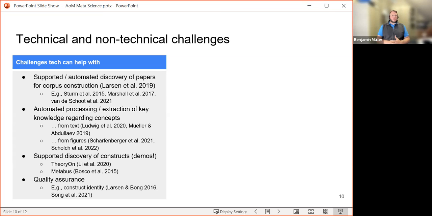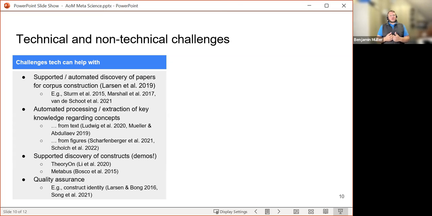And of course, we have this issue of quality assurance, and I promise to return to these algorithms that Kai mentioned earlier, when we really use machine learning based tools to help us assess whether or not two constructs are close to one another or not. And compared to a little while ago, the fact that we have some of these tools available now is really encouraging, because they help us with cognitively very complex tasks and very resource intense tasks. It would otherwise take a hell of a lot of time to go through all this, and the tools promise to make that part of our job easier.